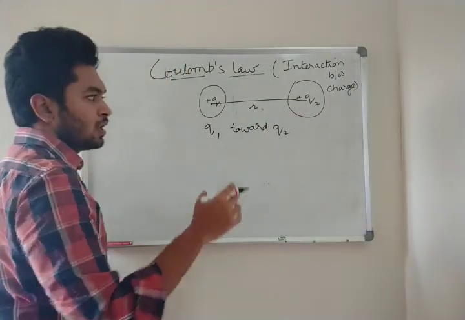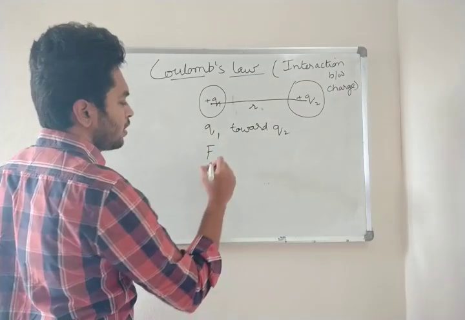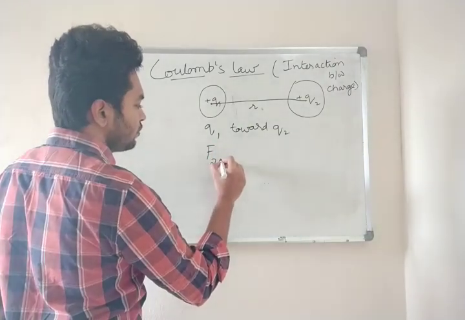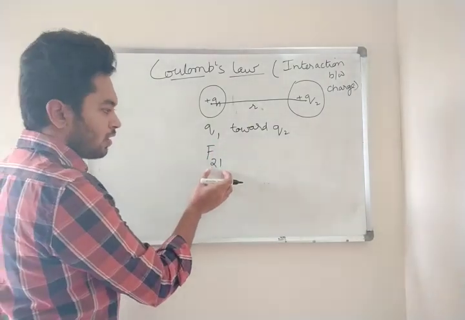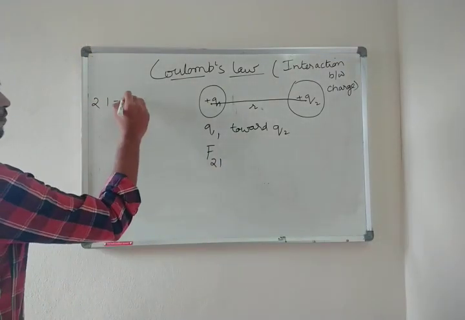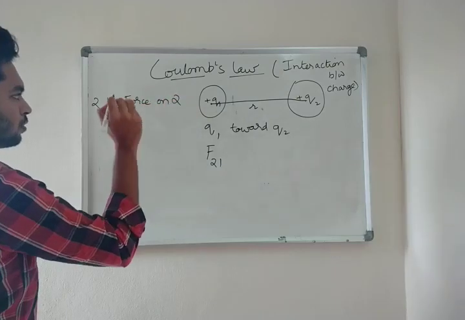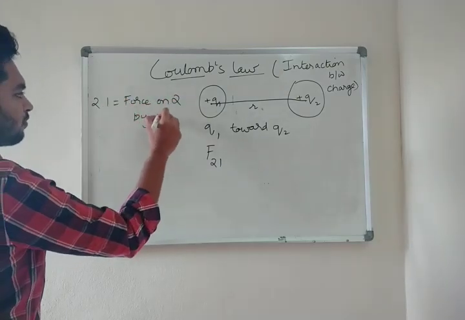What will happen? Now, force on 2 due to 1: how do we call this F21? It means force on 2 by 1.